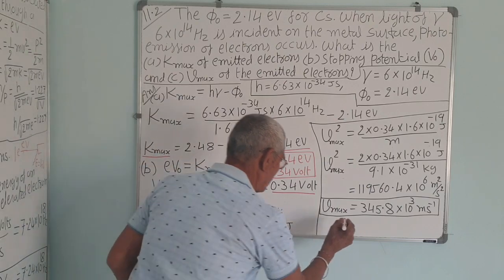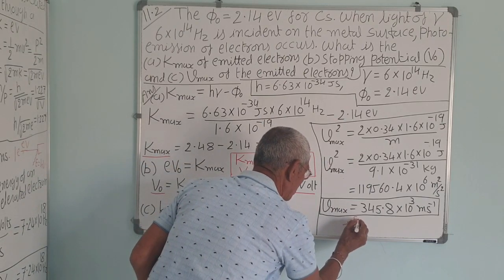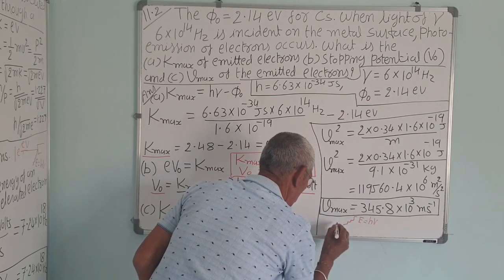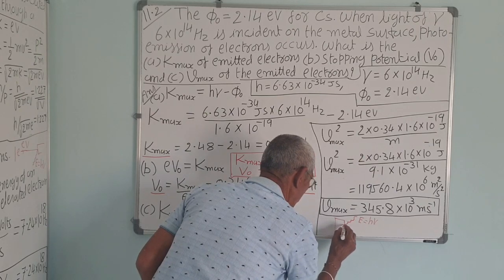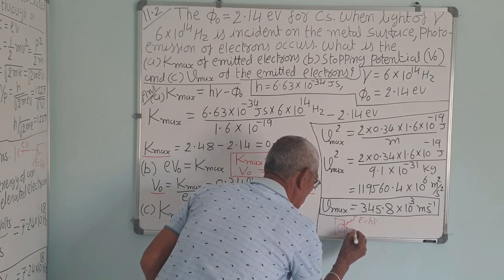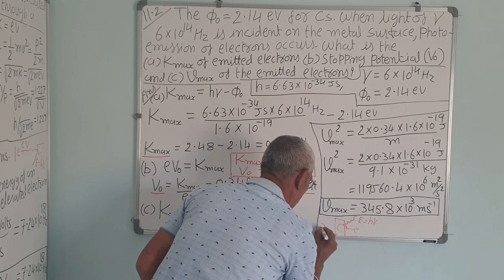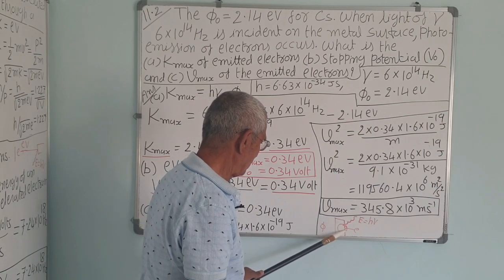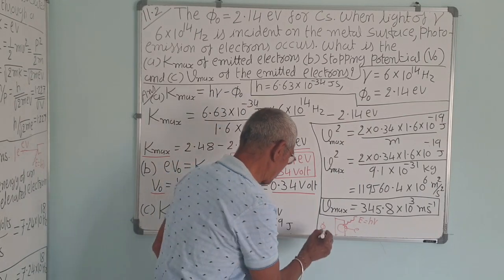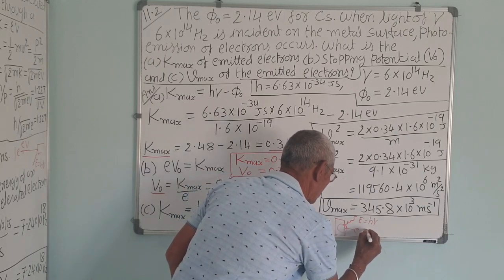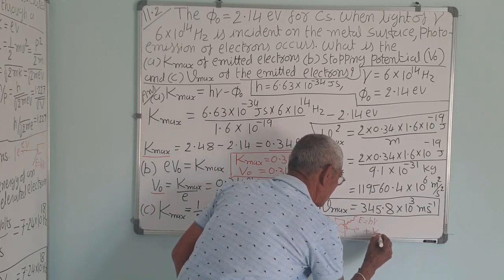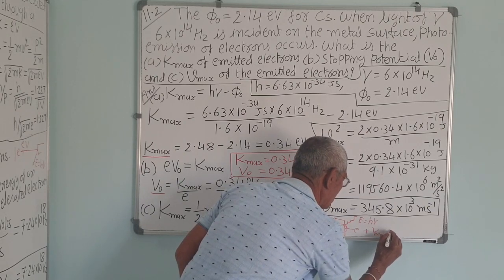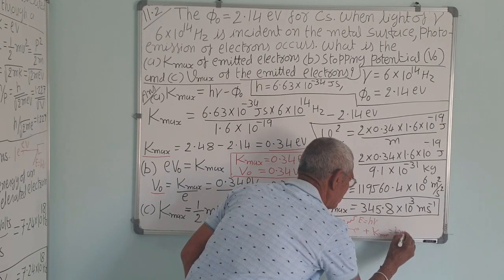So if a photon has energy h nu, and it falls on the cesium metal, it removes the electron, the work function being phi 0. Part of the energy of this h nu will be used to remove the electron, that is the work function phi 0, plus it will impart the kinetic energy, half m v maximum square.